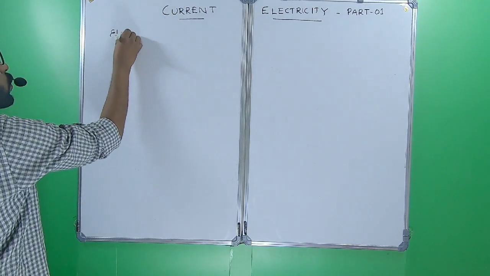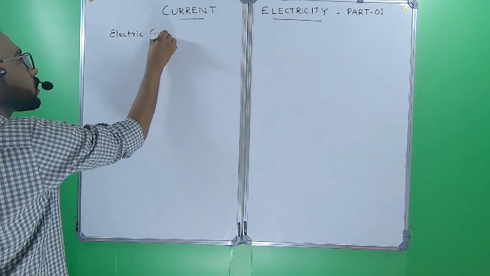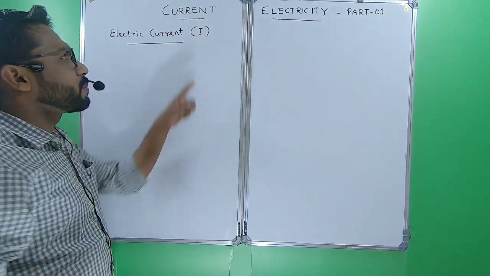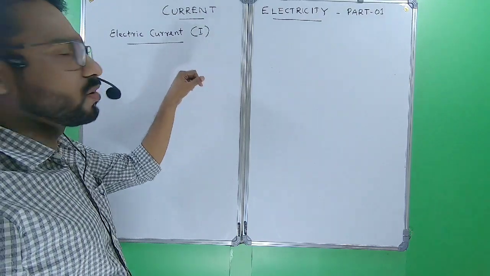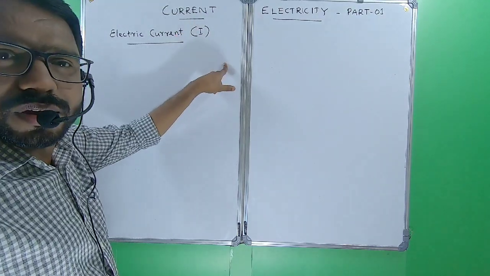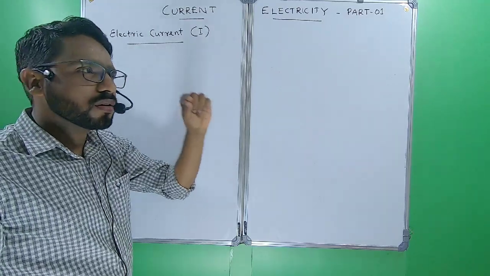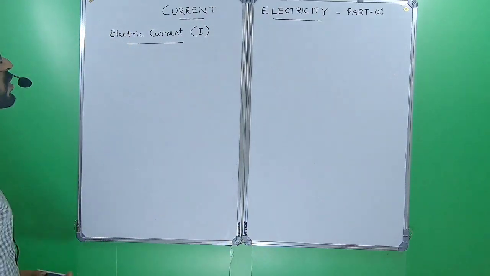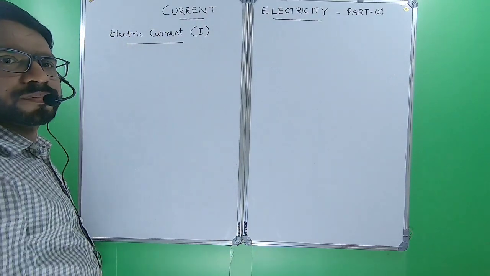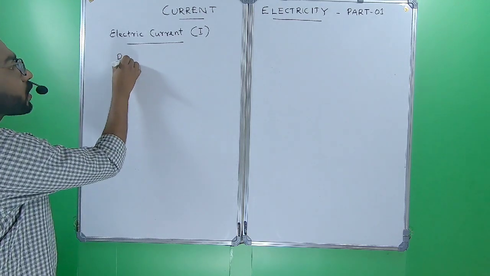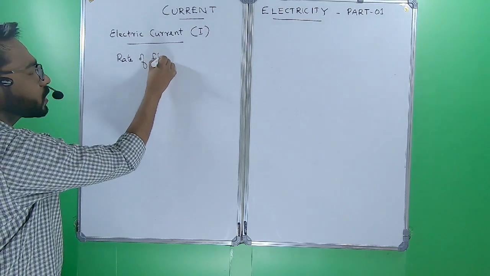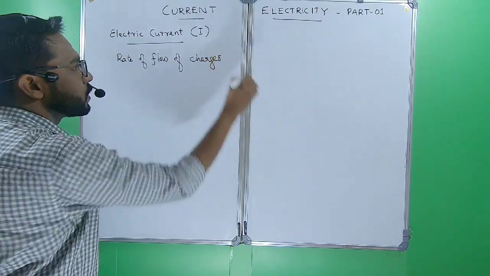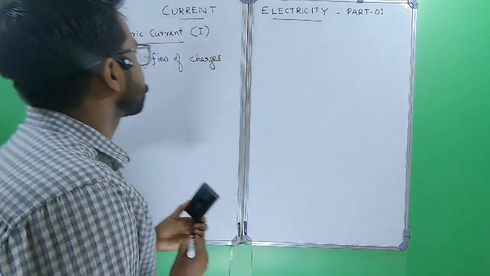Now we can study what is electric current. The symbol is I. You can give capital I or small i. For steady current, we generally use capital I, and for varying current, we use small i. Whatever may be the letter, that is the symbol. What is electric current? Electric current is the rate of flow of charges. Rate of flow of electric charges. That is electric current.